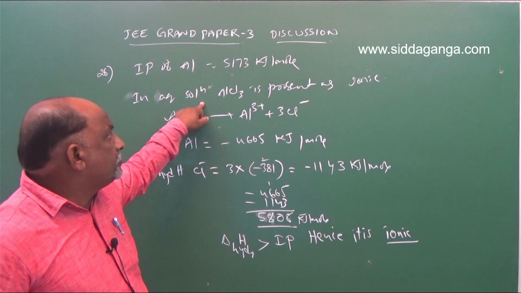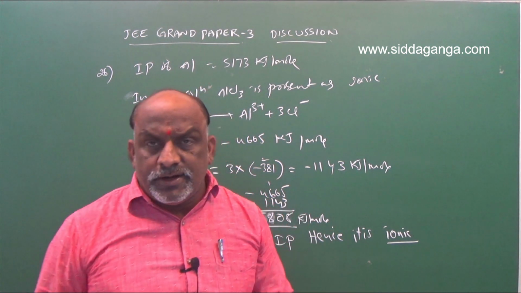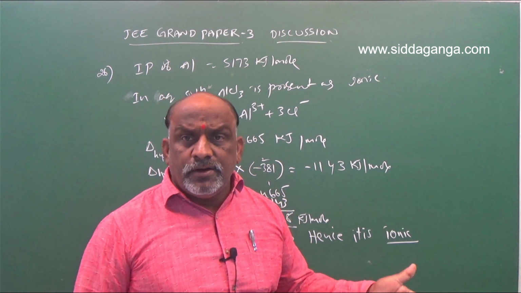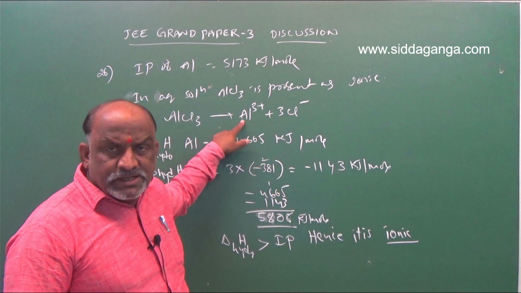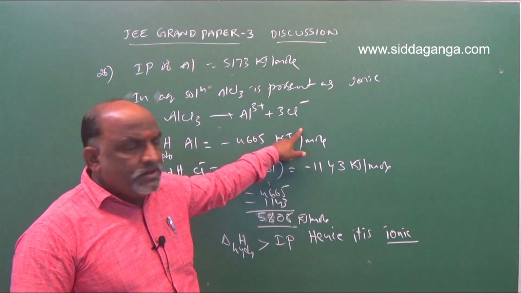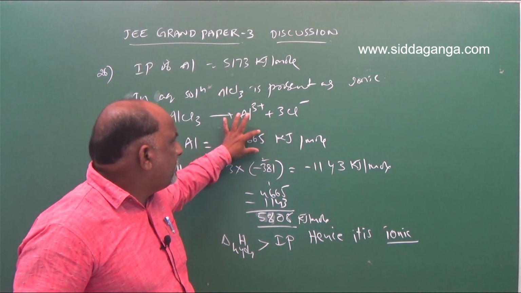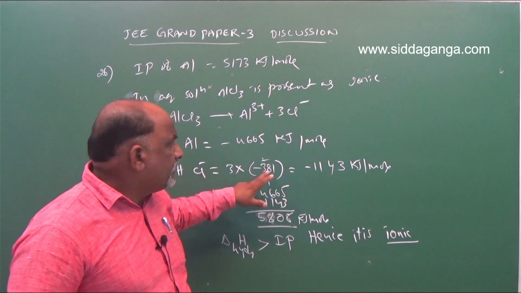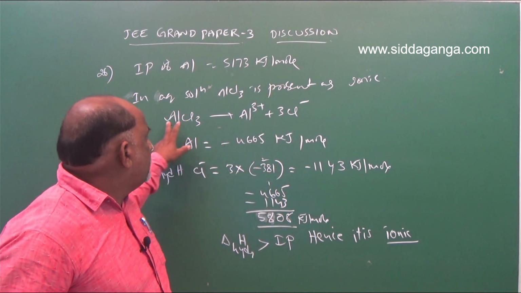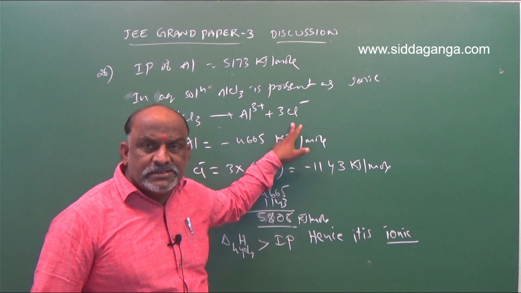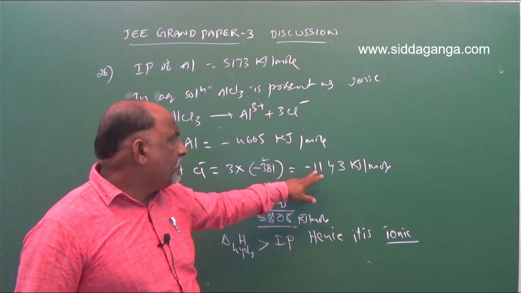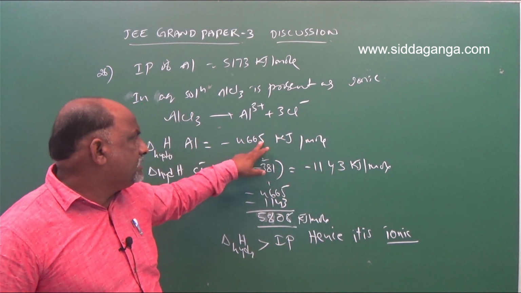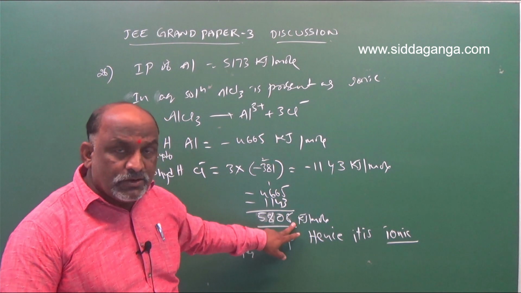When aluminum chloride is dissolved in water, it produces Al3+ ions and 3Cl- ions. The enthalpy of hydration of aluminum was given as 4665. The enthalpy of chloride ion is also given as 381. Because on dissociation it gives 3Cl- ions, 3 into 381 is 1143. 1143 plus 4665 equals 5808 kilojoules per mole.